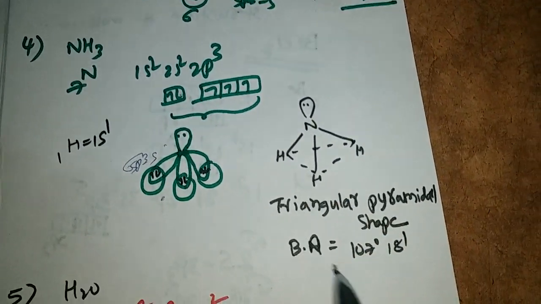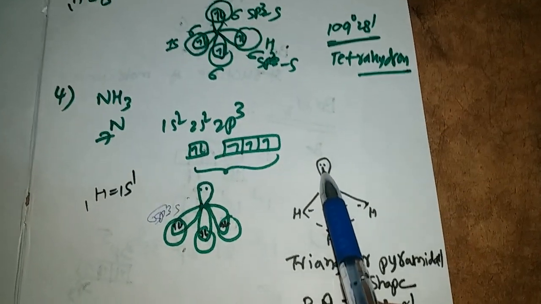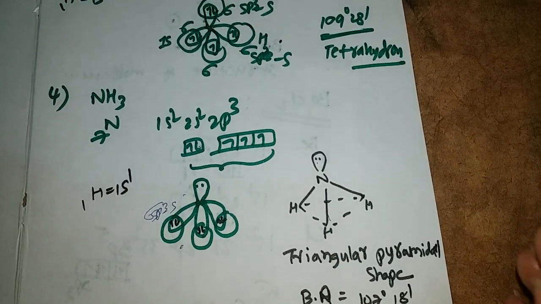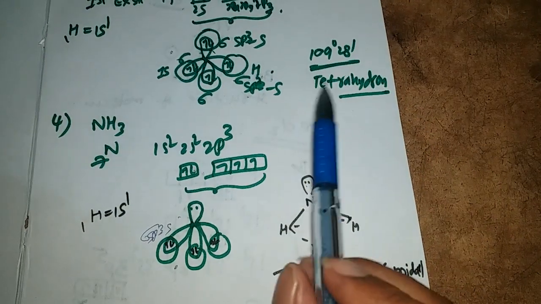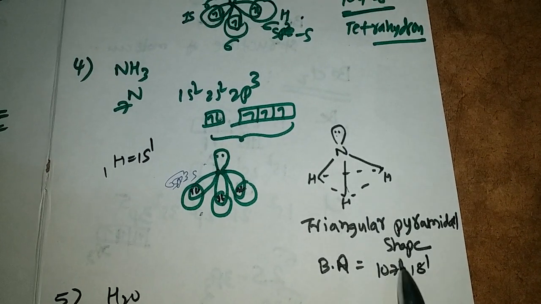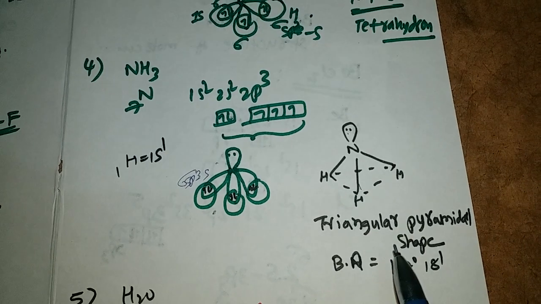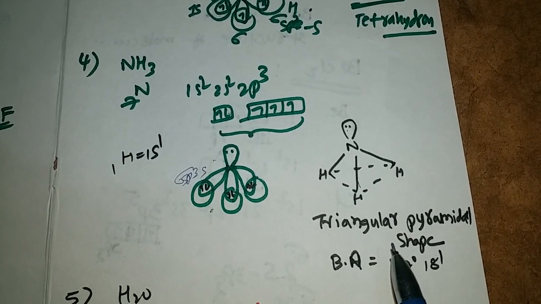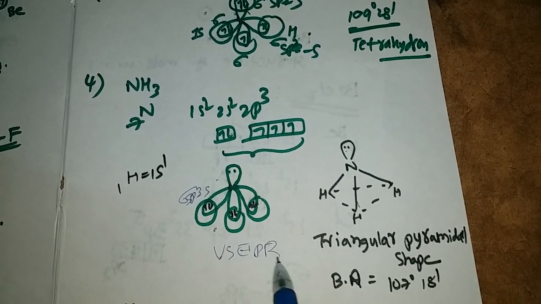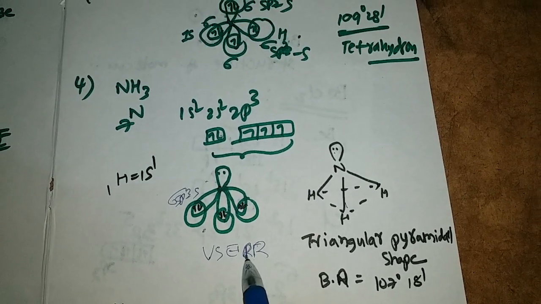The bond angle is 107 degrees 18 minutes. This is due to what? The repulsion between this lone pair and bond pair, and bond pair and bond pair. Then what happens? It leads to a decrease in the bond angle from 109 degrees 28 minutes to 107 degrees 18 minutes. We will discuss this in detail in the valence shell electron repulsion theory, that is VSEPR theory.